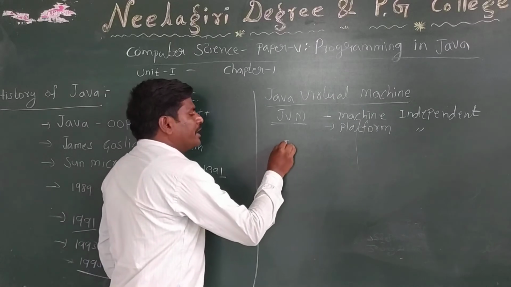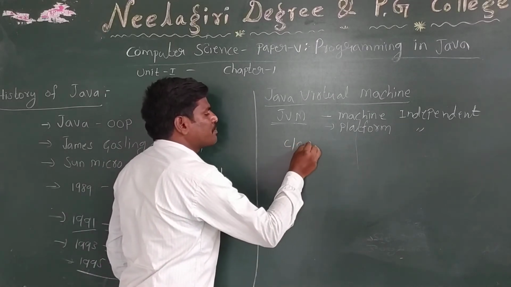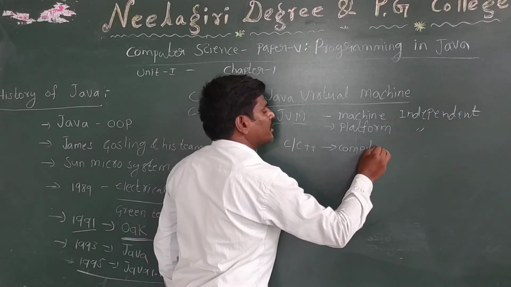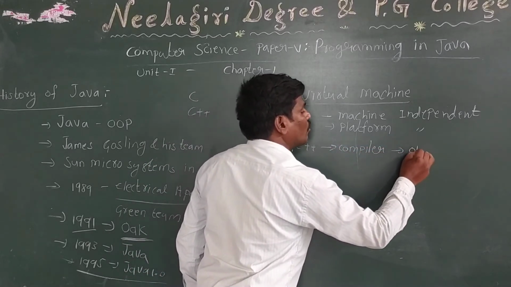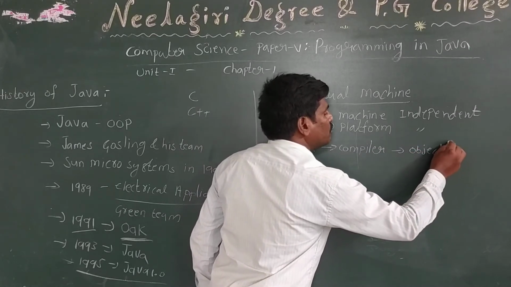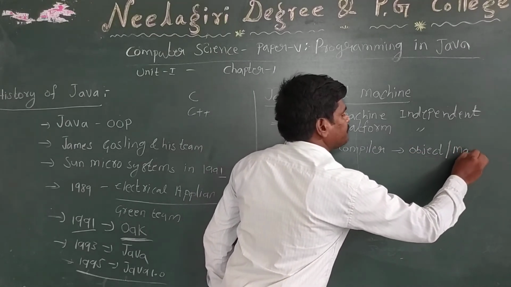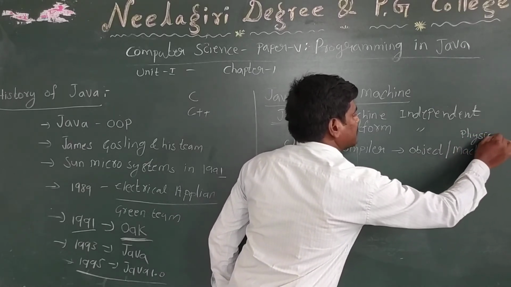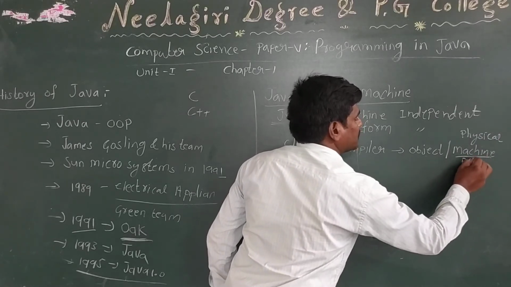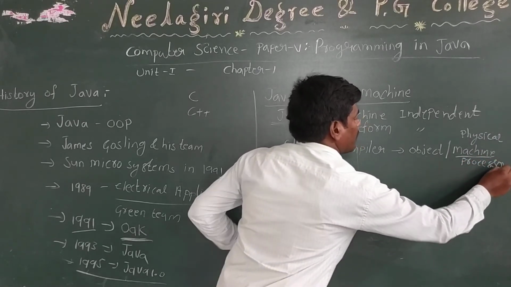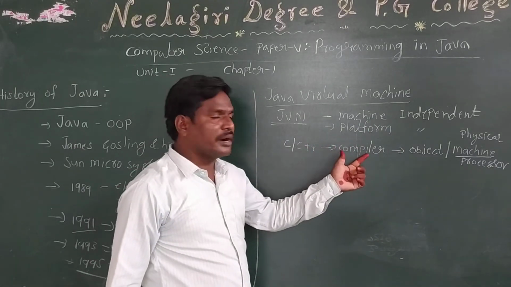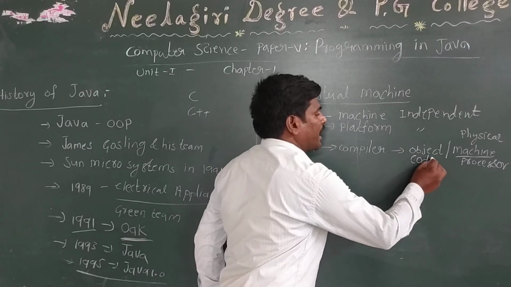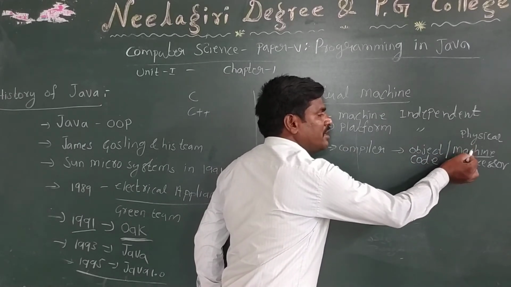In C or C++, whenever we compile a program, it directly generates an object code that is understandable to the physical machine, that is, directly to the processor.